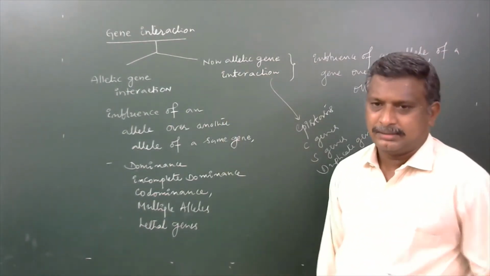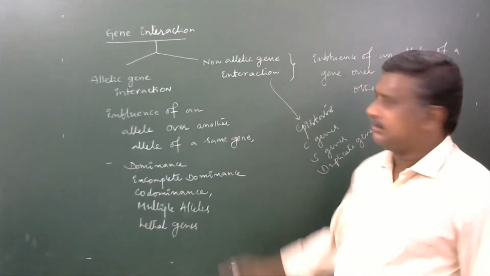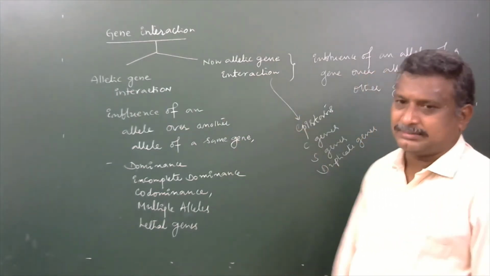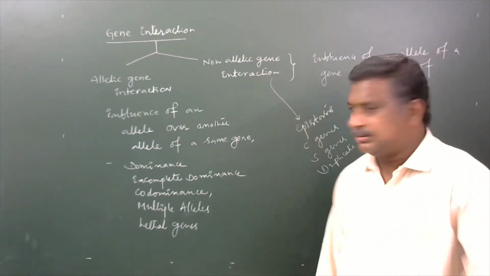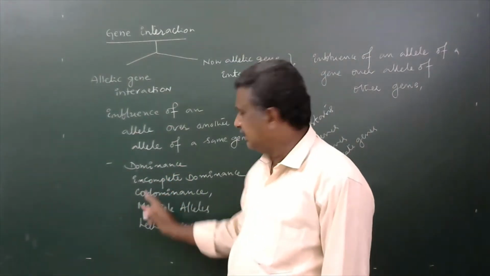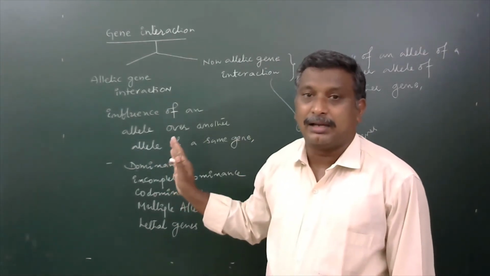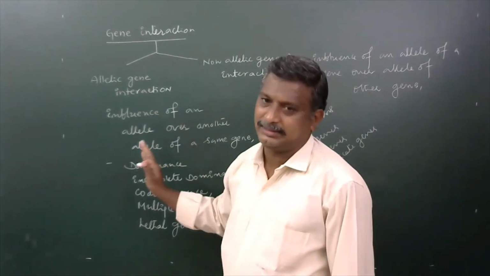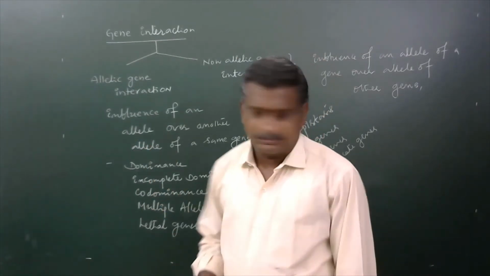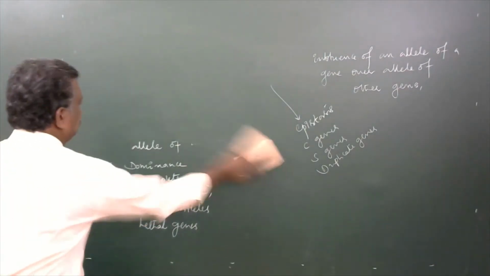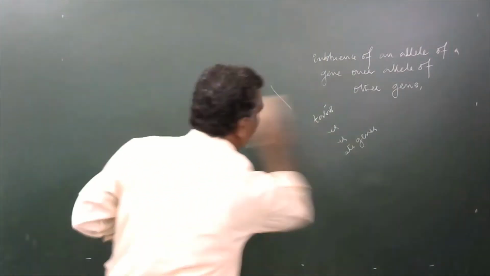Now in this video or in this class, no need to discuss all of the non-allelic genic interactions. Here we will go through only incomplete dominance and codominance, multiple alleles and lethal genes, which belong to the examples of allelic genic interaction only. Okay, now incomplete dominance.